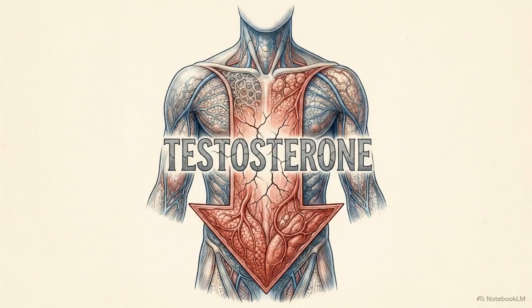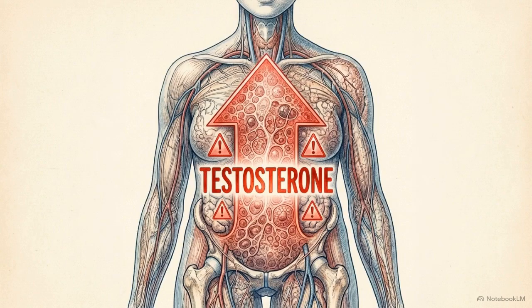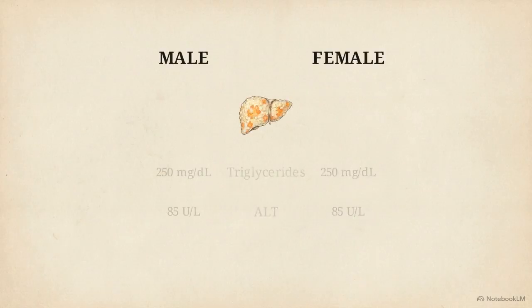In men, the condition is associated with hypogonadism, a state defined by a severe deficiency in circulating testosterone. In women, the pathology is linked to hyperandrogenism, highly elevated testosterone levels, frequently observed in disorders like polycystic ovary syndrome. This comparison shows the metabolic panels of a typical male and female patient side by side.